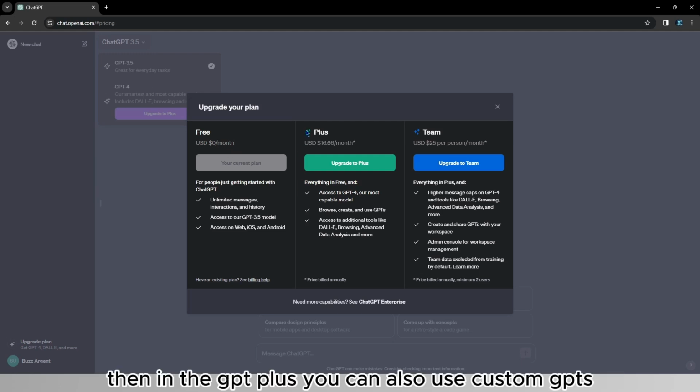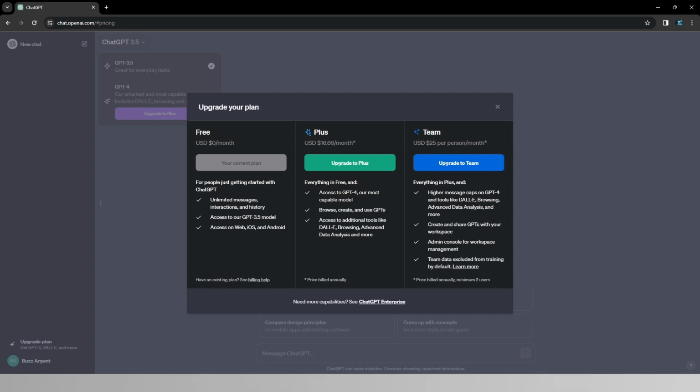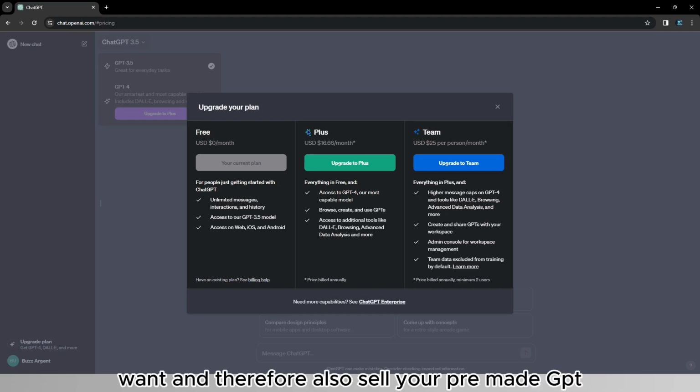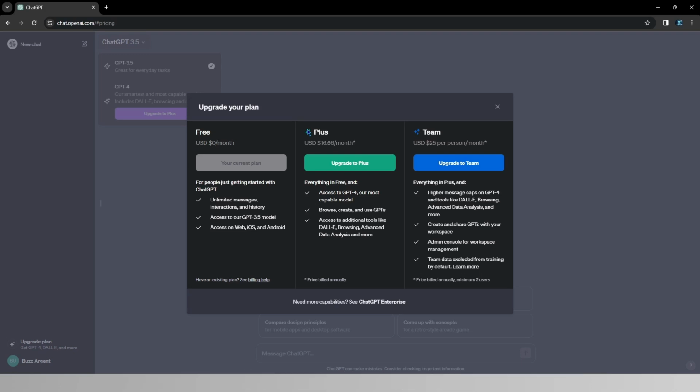Then in the GPT Plus, you can also use custom GPTs. You can browse pre-made GPTs, create your own GPTs, or buy GPTs if you want, and therefore also sell your pre-made GPTs. I will consider making a course on how to make a GPT further down the line, but for now, let's stick to the free version. So we close it right here.